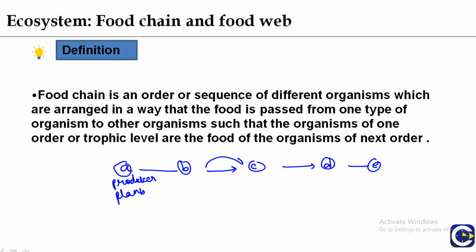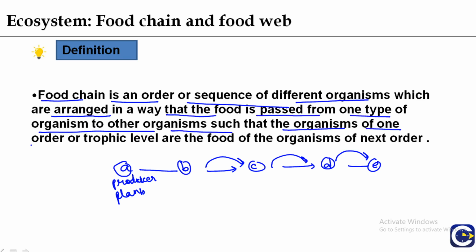C gets its food from B, C is eaten by D, and D is the food for E. This is how these organisms are present in a chain, connected by means of food. So a food chain is an order or a sequence of different organisms arranged in a way that food is passed from one type of organism to another, such that the organisms of one order or trophic level are the food of the organisms of the next order.